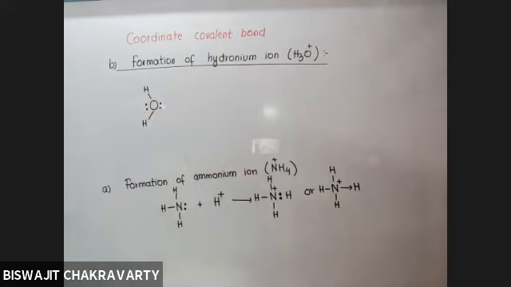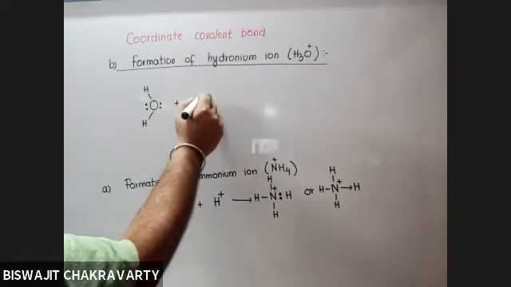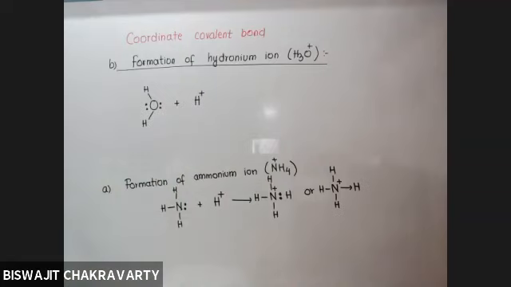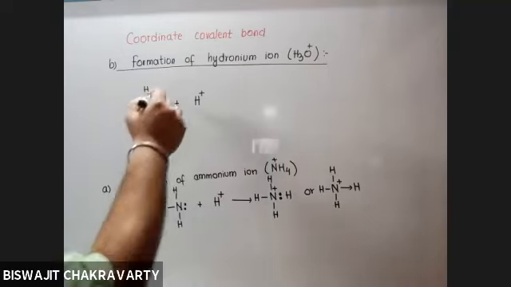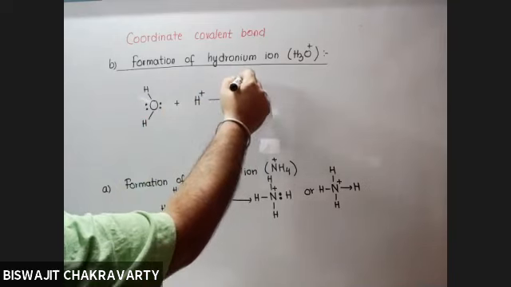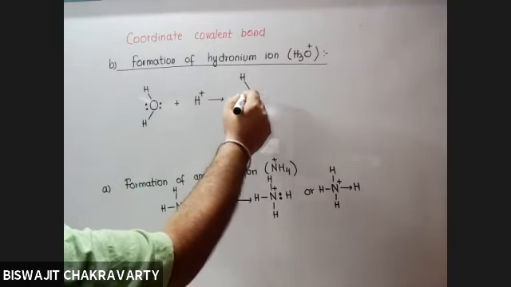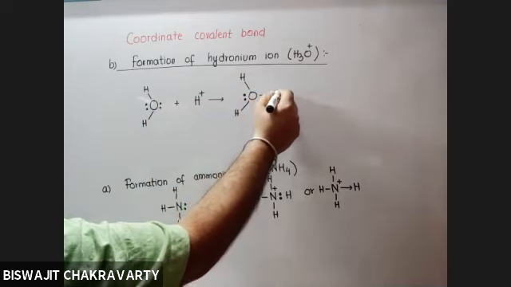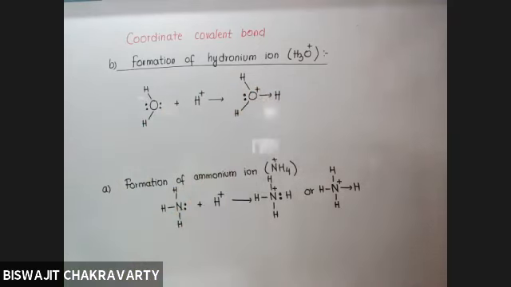Last class we drew the structure of water, where we saw that oxygen has two lone pairs of electrons on it and two bonded pairs, which it has formed with two hydrogens. And again, if a proton approaches it, both the electrons must be provided by the oxygen atom. And accordingly, one of the pairs will remain unutilized still, and one of the bonds will be coordinate covalent.